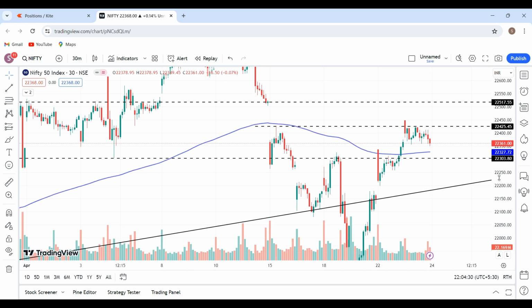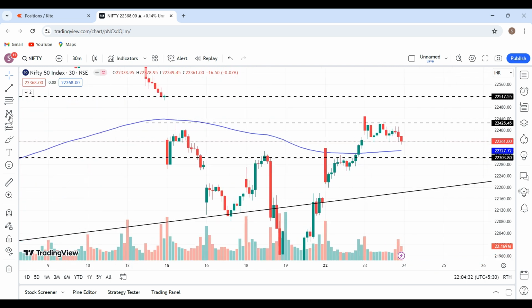However, in the coming session, if you see a breakout of this zone wherein Nifty had taken a gap, it might fill this gap, with some probability. The maximum it can go is around 22,500. However, again, it might take a rejection and stay in this sideways zone. For now, I think the trade setups will be good especially on Thursday. On the expiry day, we might see big volatile momentum on both sides.